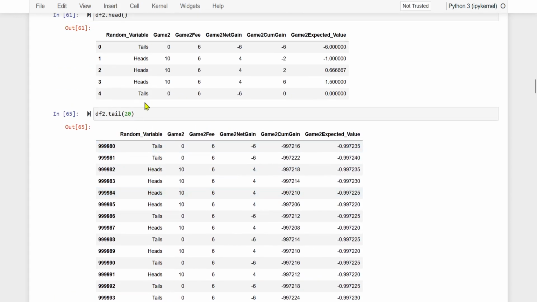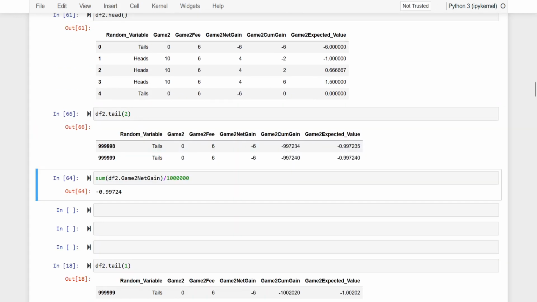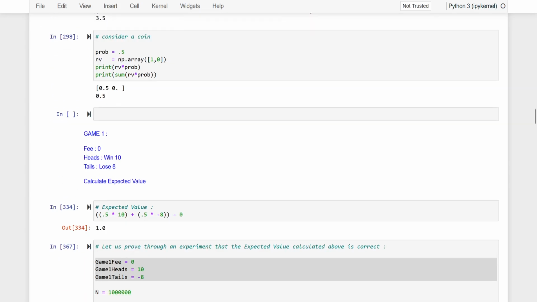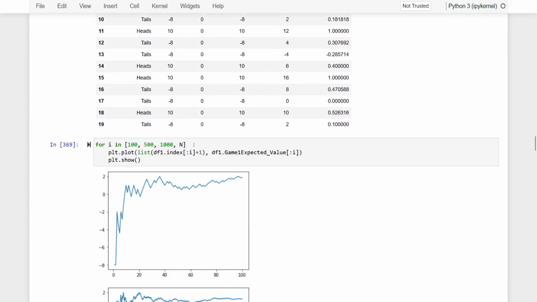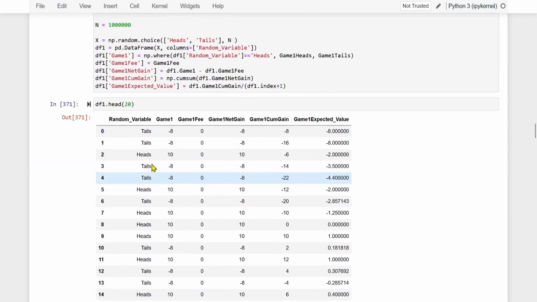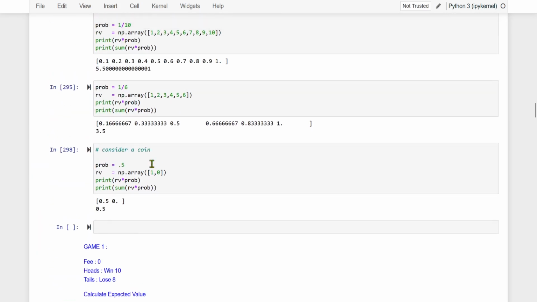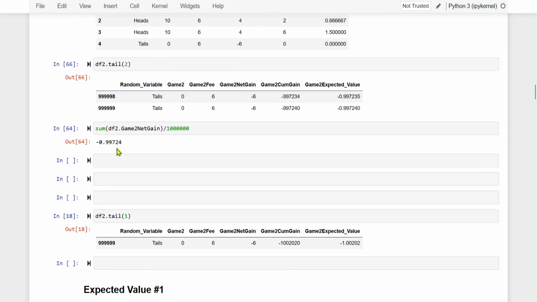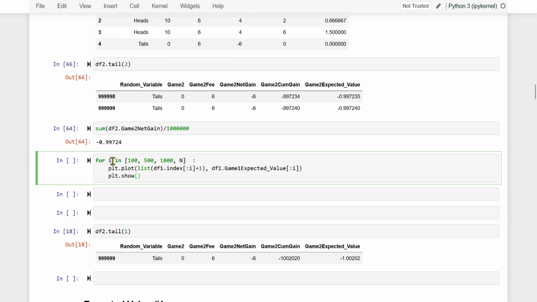So let us draw a graph. What we will do? Already we did this earlier for game 1, so we will simply copy this code and run it here. What is this loop all about?